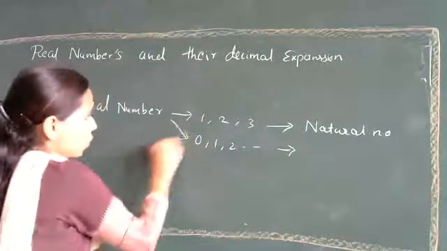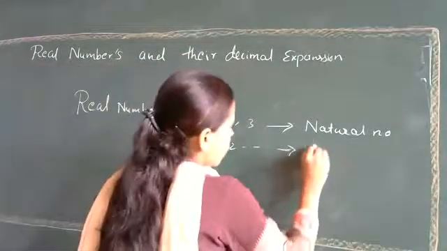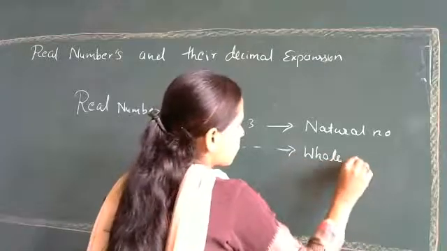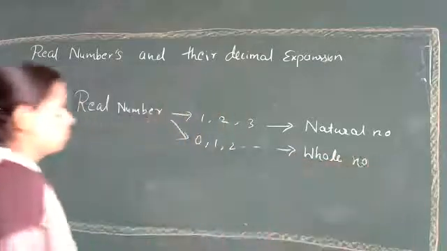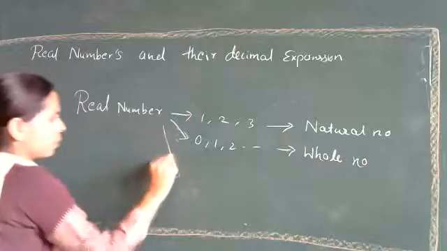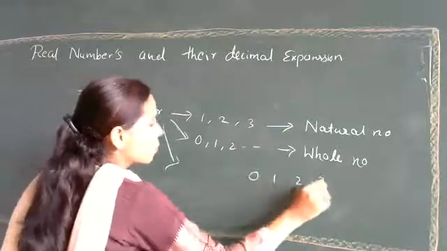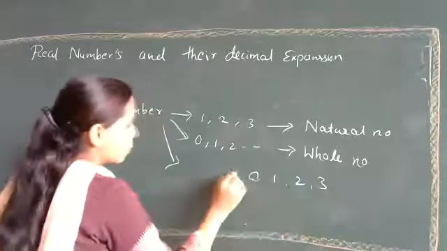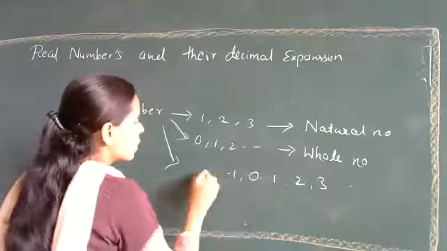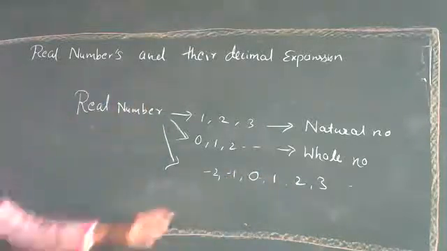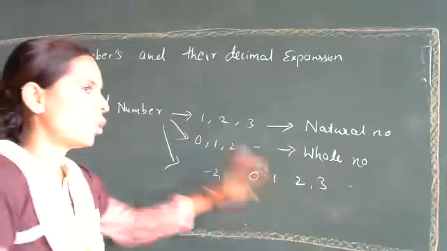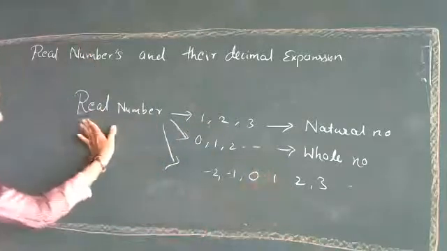Yes, they are also real numbers. Then integers were there. Are they real numbers? Yes, whatever integers we have also belong to the real number system.